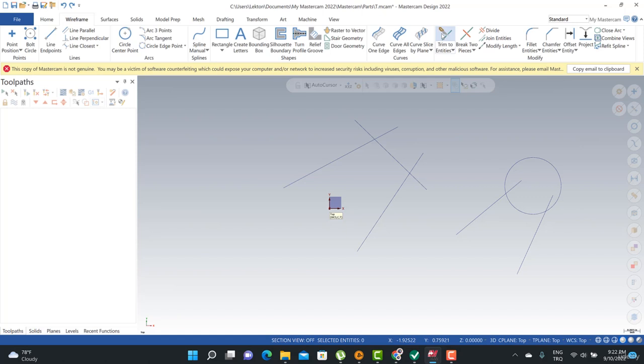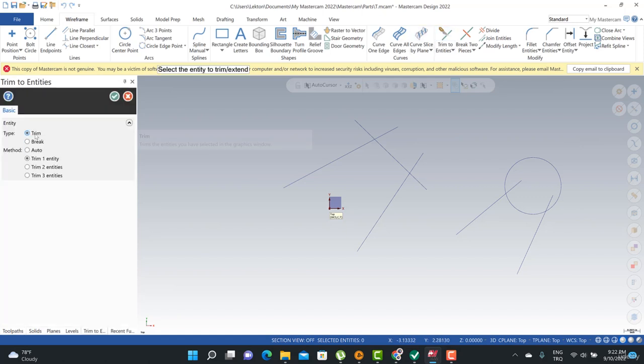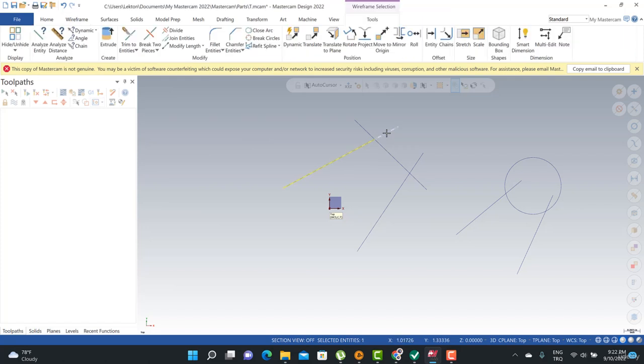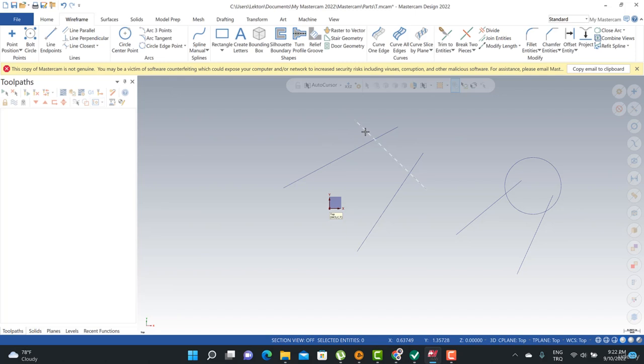And that's all about the trimming options. If I click break options here and click here and here, it means that after that process, you're going to get that line and that line. We can split our line by using that line.